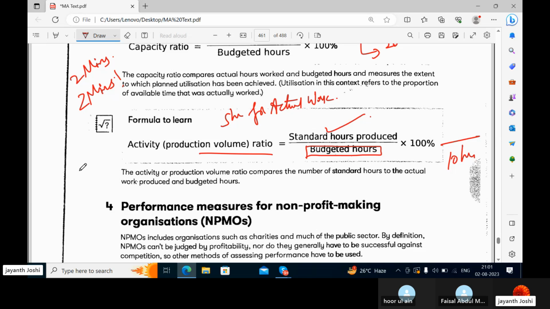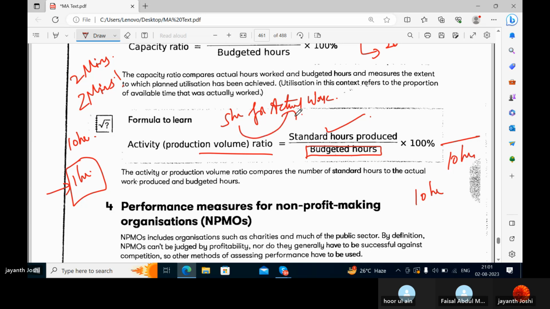So let's say for doing some task, it takes just 1 hour. Please understand, this is very important. To do some task, the standard time you have allocated is 1 hour, and the work you have done in 10 hours. So you have taken how much time? 10 hours. That is the standard hours for actual work. The activity or production volume ratio compares the number of standard hours for actual work produced and budgeted hours.